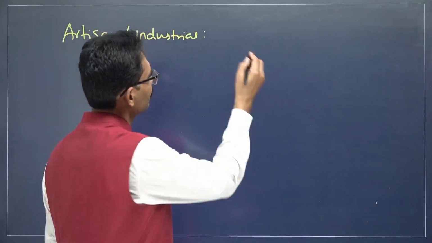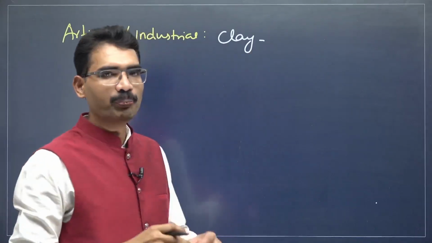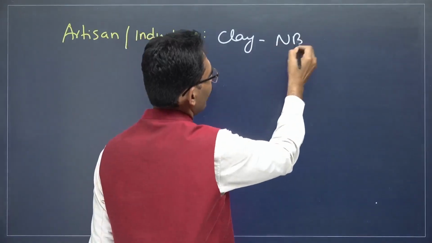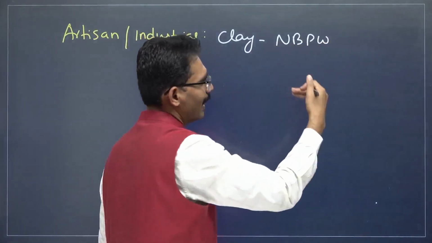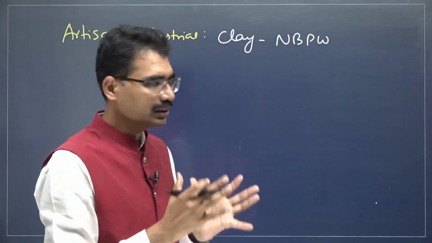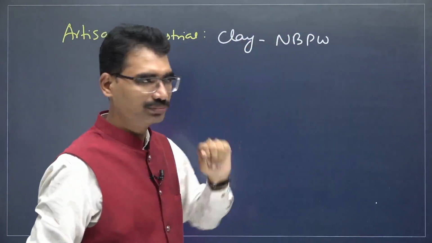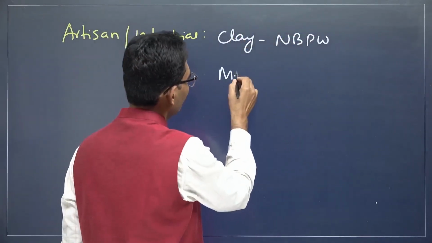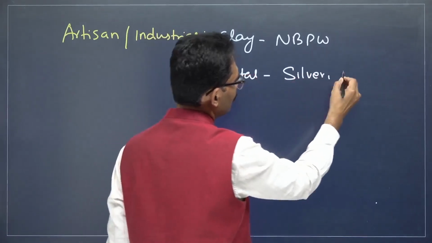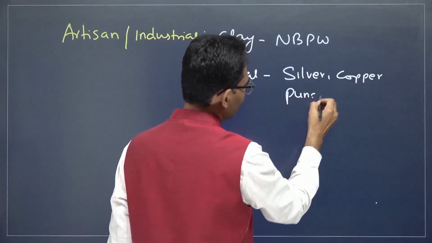technologies were there? For example, if you take clay, they were able to prepare very highly polished pottery, that is known as NBPW, Northern Black Polished Ware pottery. Very highly glossy in nature. They require proper understanding of how to make this one. Next, if you take the metal, they used silver and copper to make punch marked coins.